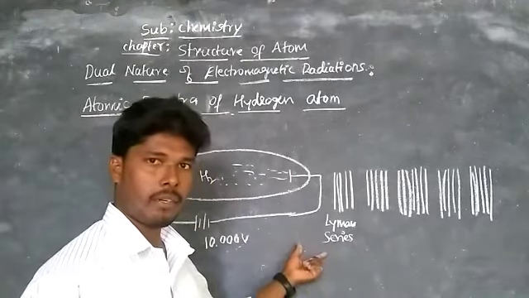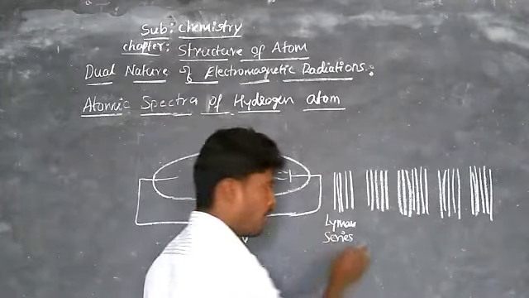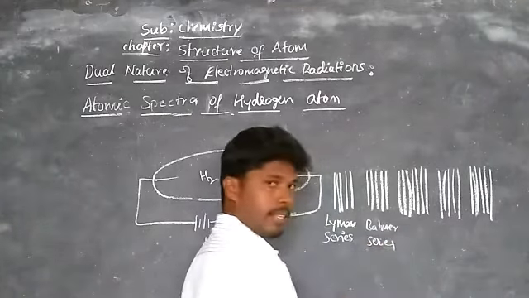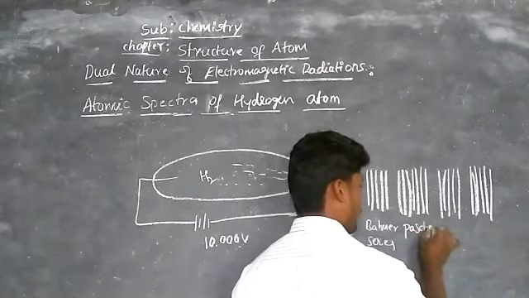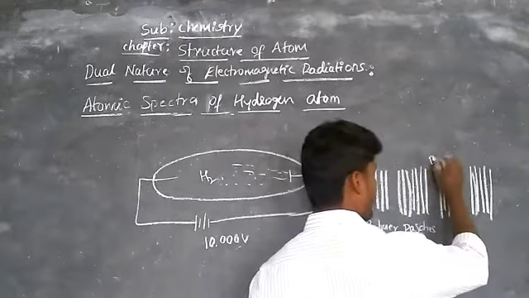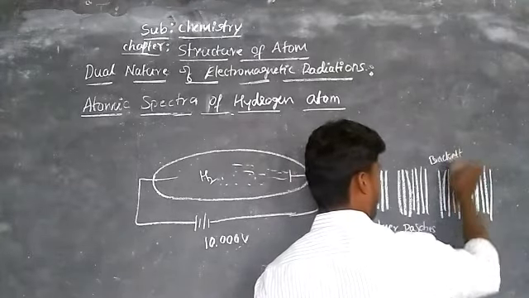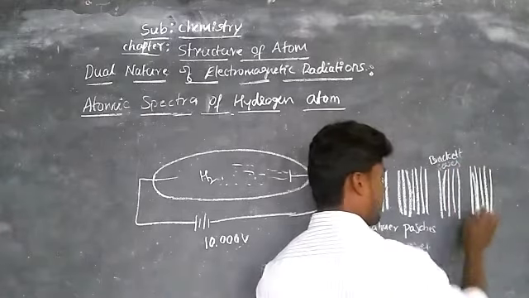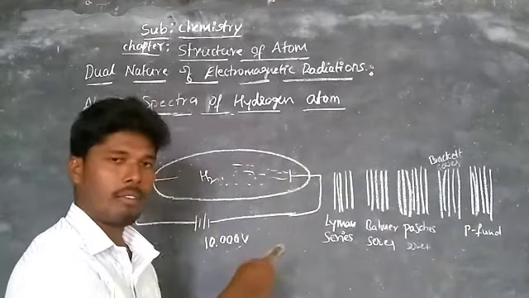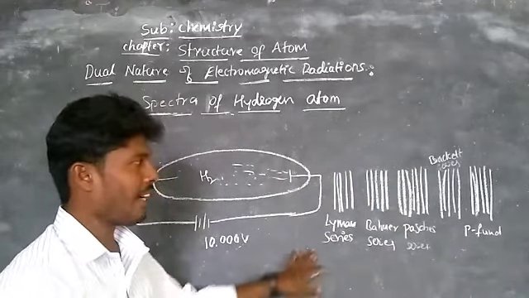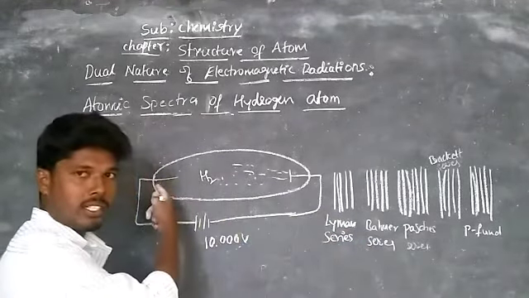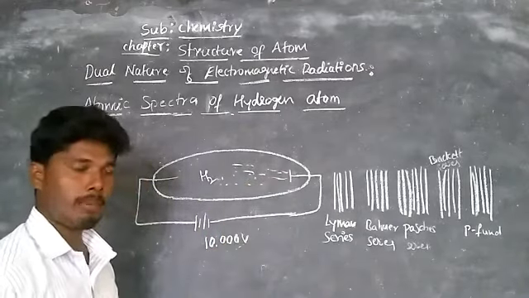For these lines we give the names Lyman series, Balmer series, Paschen series, and this is the Brackett series, and this is called the Pfund series. These are the 5 types of series observed in the hydrogen spectrum when we analyze the emitted radiations spectroscopically.